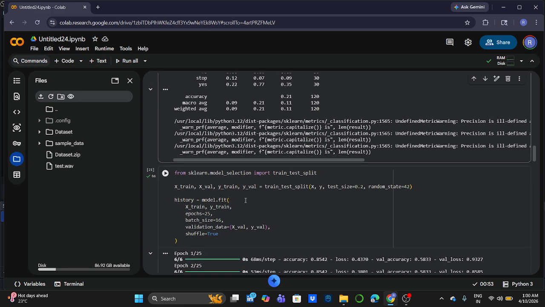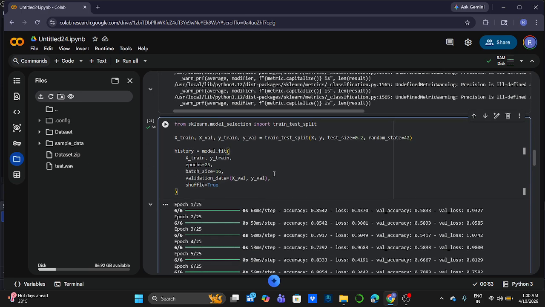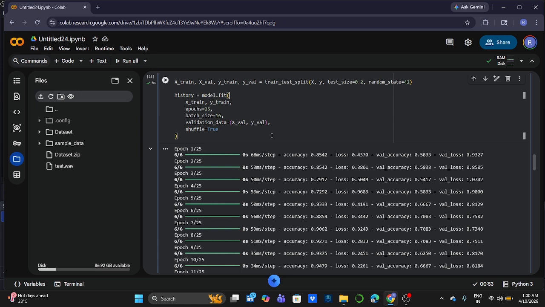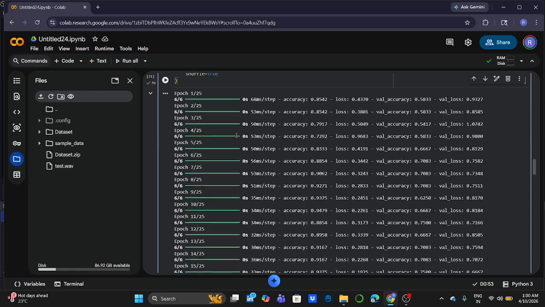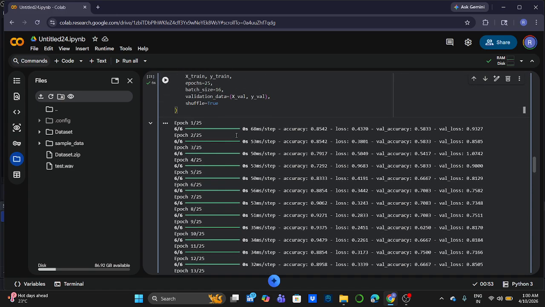And then, next block, I split the dataset into training and validation sets using an 80-20 ratio. Then I train the model where the epoch is 25 and the batch size is 16, and validation data is used to check performance. The model learns patterns from audio during this step.